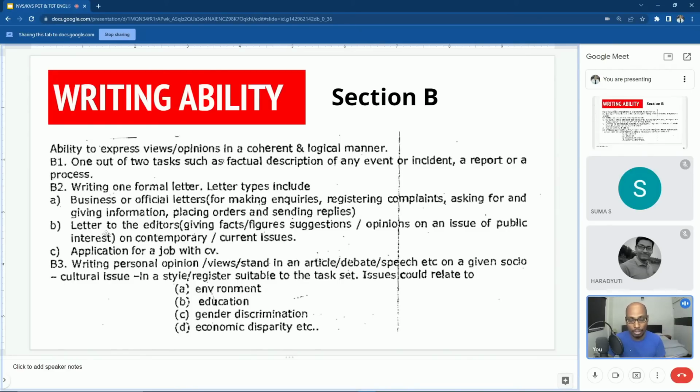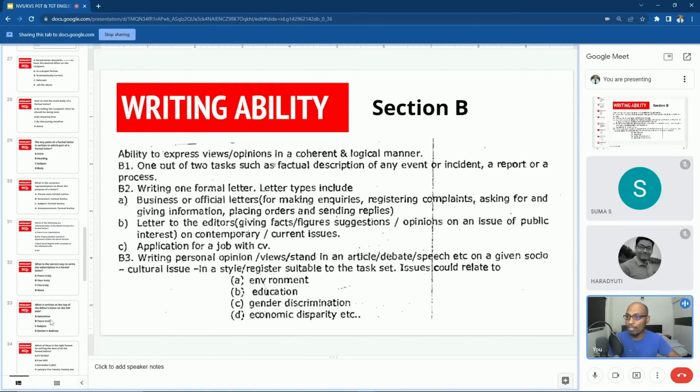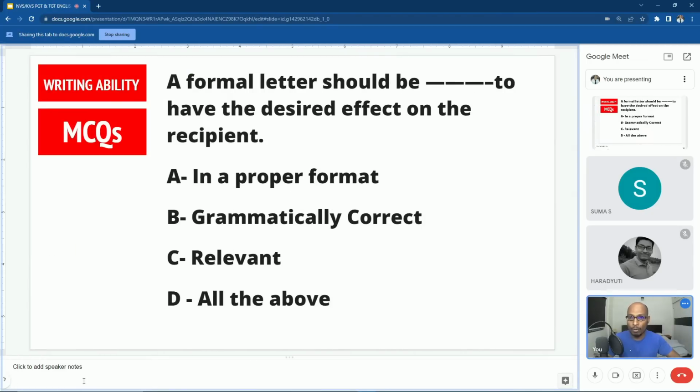Otherwise, you may wonder, sir, letter writing, application for a job, article writing, report writing, debate speech. How can we write in an MCQ format? Yes, they are going to ask you questions under writing ability, which is under section B, but not in the format in which you are thinking. So I'll show you one question so that you will understand what type of questions they may ask you in the examination and how to prepare for such questions.